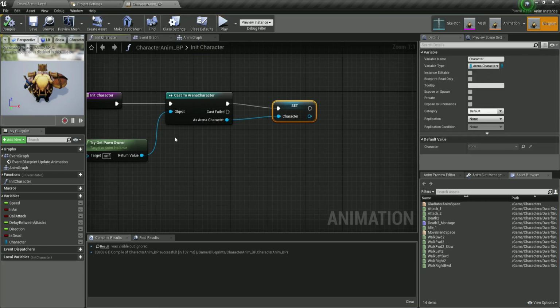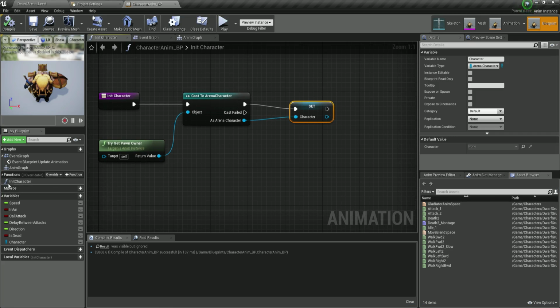Now we are going to have another function, which is actually going to be a macro. Over here, I'm going to create a macro because a lot of you guys have been wondering what this macro is. Basically, it's the same thing as a function.